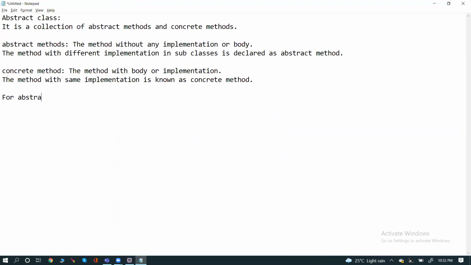For abstract classes, we cannot instantiate, which means we cannot create an object. Instantiation or object creation, both are the same.